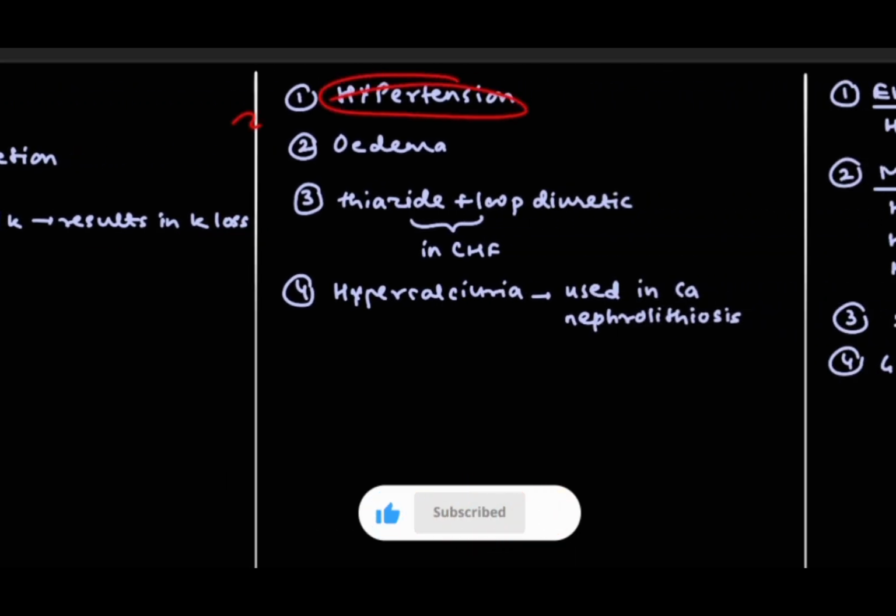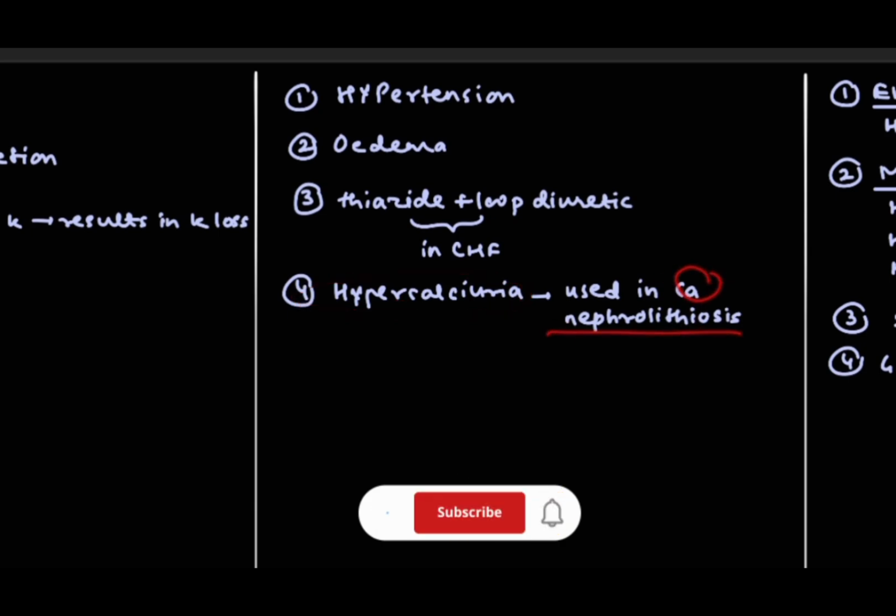Now we are going to see about uses. So first is hypertension, then second is in the case of edema, then third is in the case of chronic heart failure. So here thiazides are given in combination with the loop diuretics. And fourth is in the case of hypercalciuria, used in calcium nephrolithiasis.